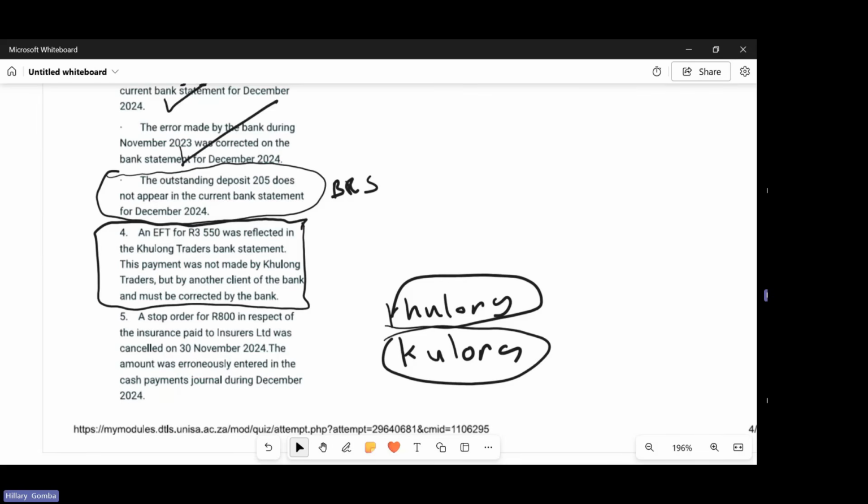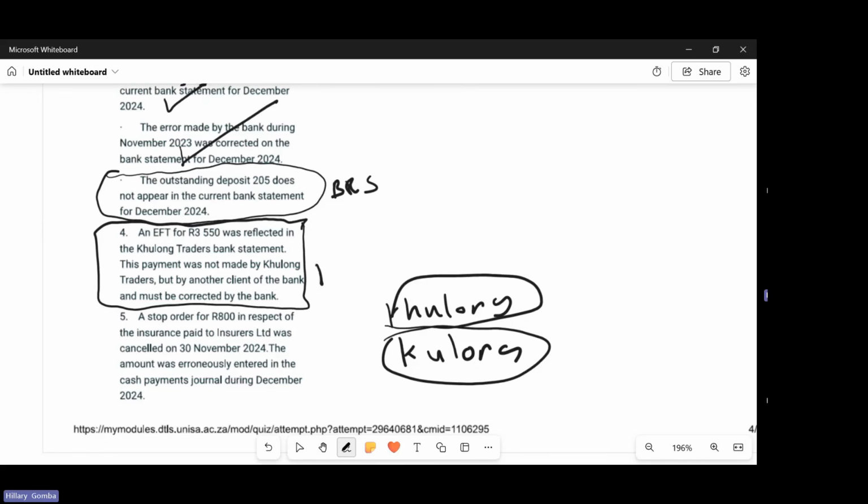Maybe they have similar names. So instead, the bank made an error of transacting that transaction on the wrong company. So for such an error, you need to record it in the bank reconciliation statement to say you have deducted this amount of money which is not a transaction of our business. You need to add back our money and correct the error.